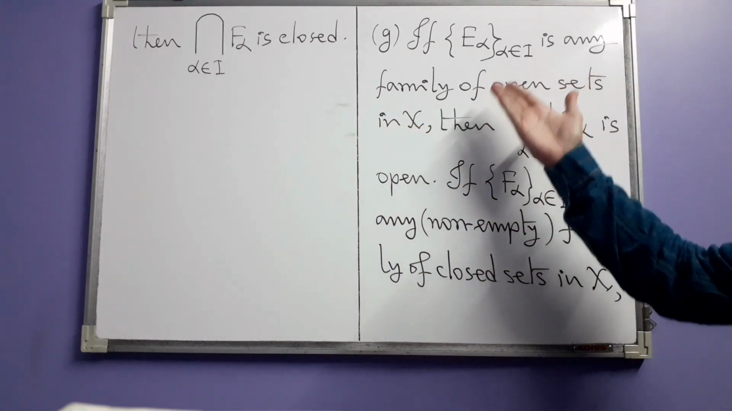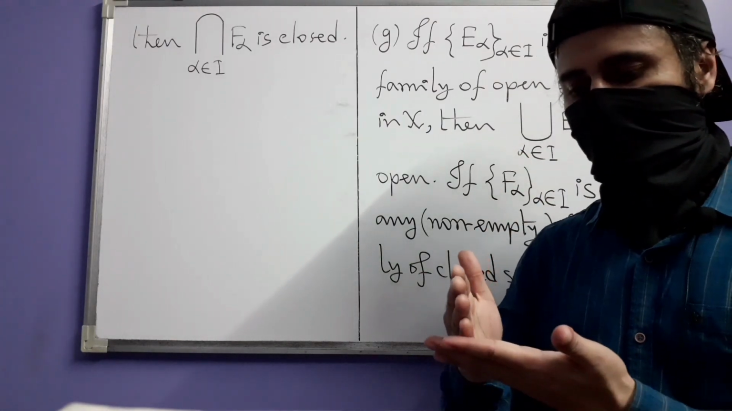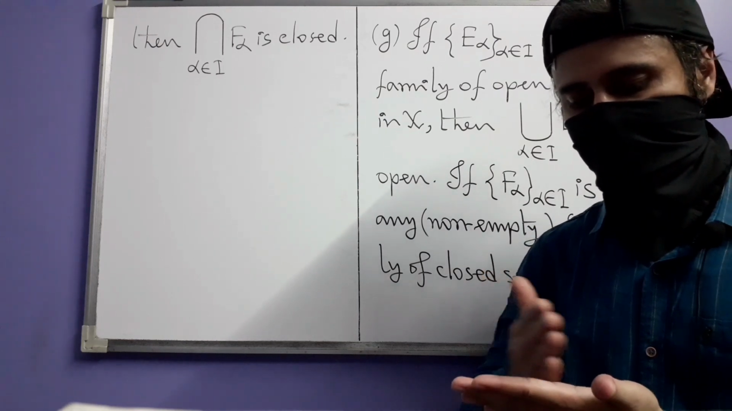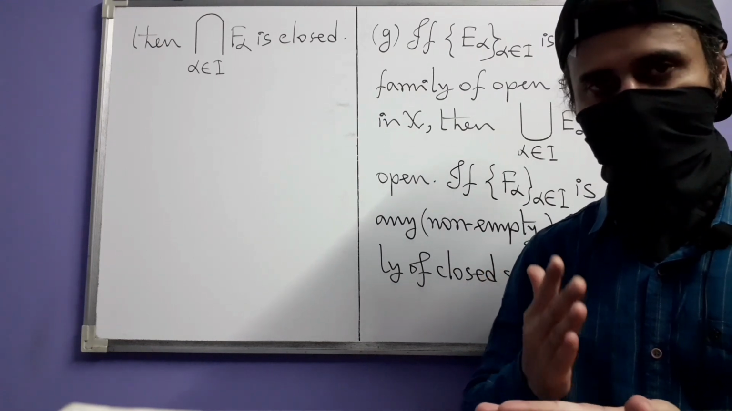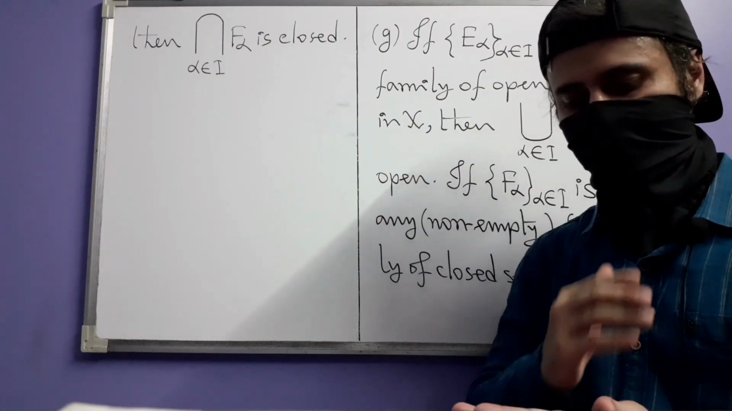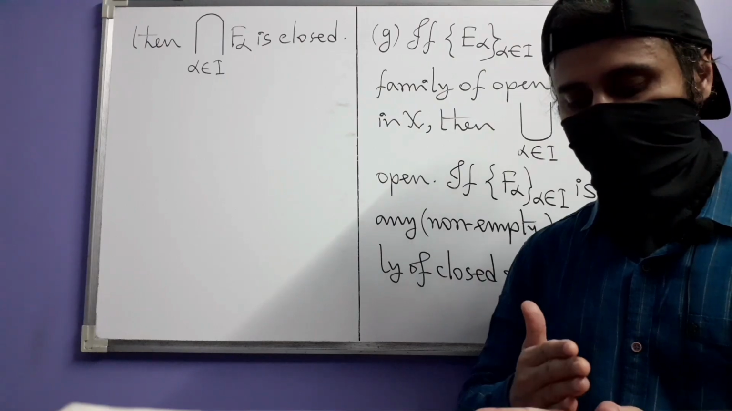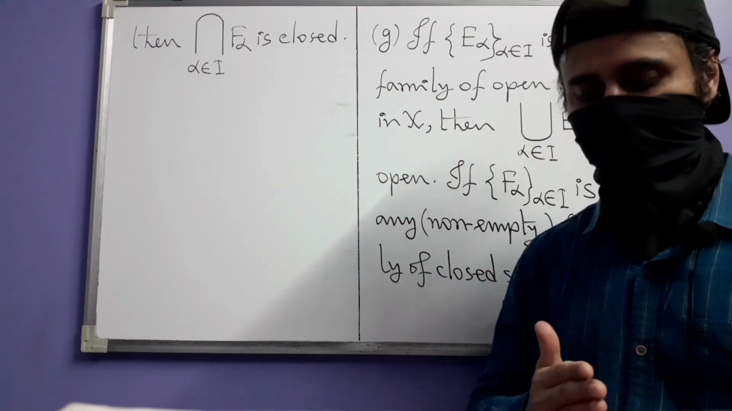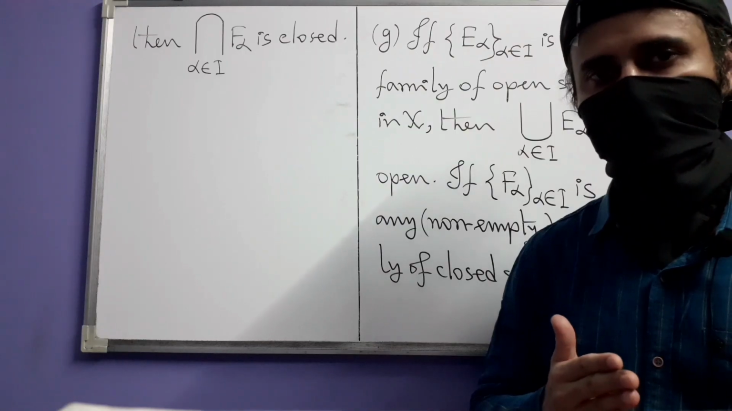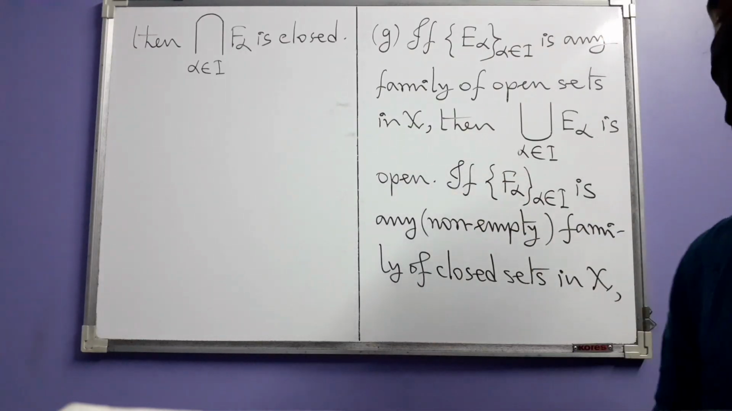We can express this entire thing, this part G, like this. An arbitrary union of open sets is open, and an arbitrary intersection of closed sets is closed. And we can express the previous part like this. A finite intersection of open sets is open, and a finite union of closed sets is closed. And finally, there is one more part.